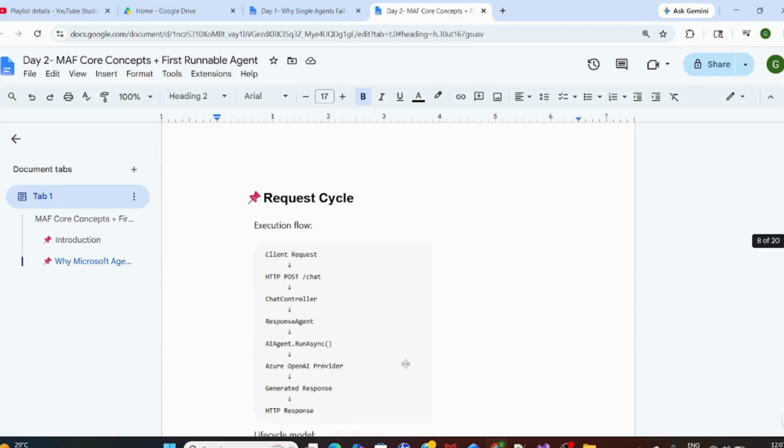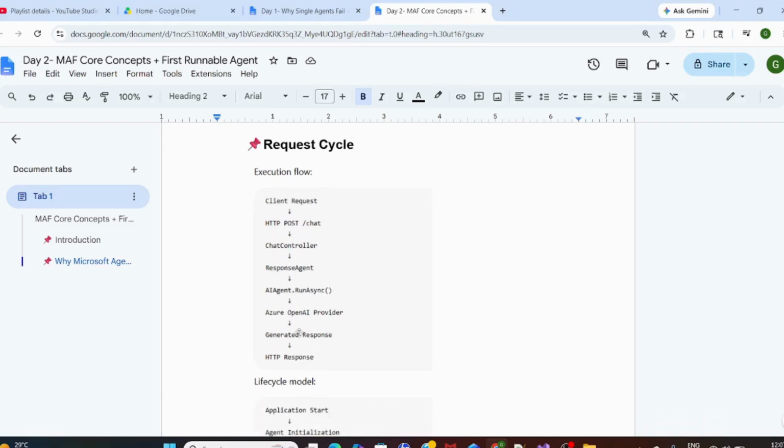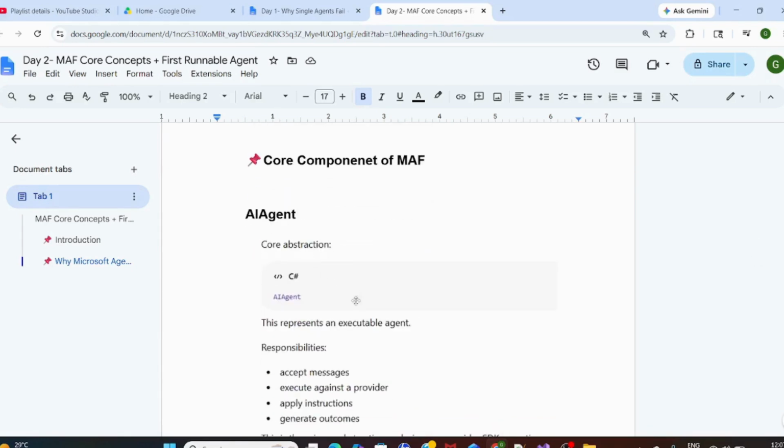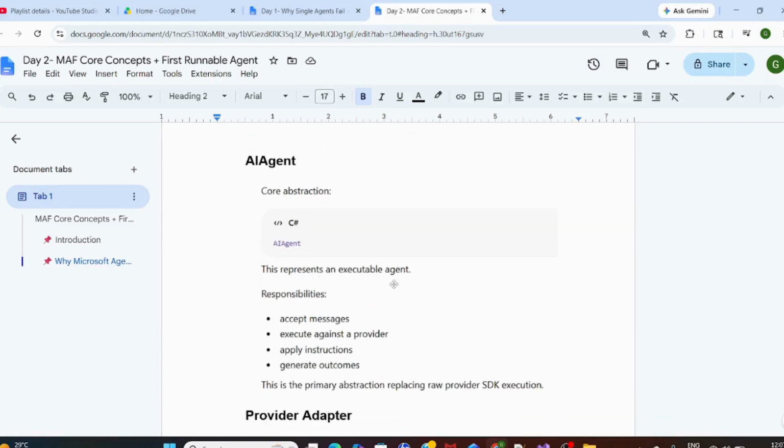Okay. The request HTTP post will be done, and response agent, AIAgent, RunAsync, the same thing. So you will prepare the AI agent, and then AI agent RunAsync will be called, and then that will be OpenAI provider generated response. So what is AI agent? As I said, this AI agent is responsible for executing the agent. It accepts the message from the chat controller. It executes against a provider. In our case, Azure OpenAI is the provider. Apply instructions, generate outcomes. That is the purpose of AI agent.